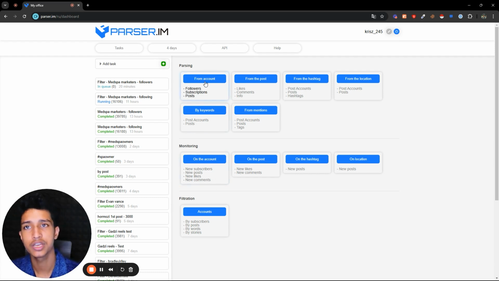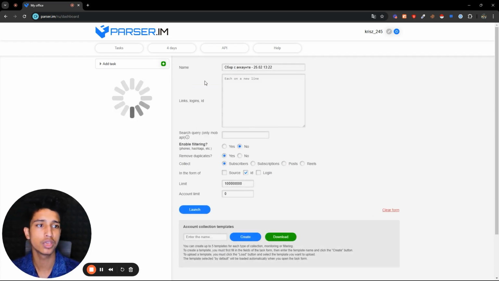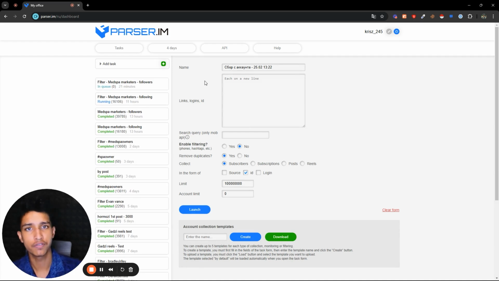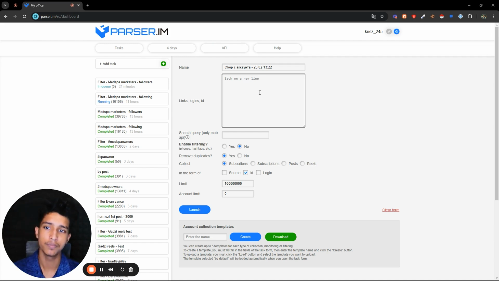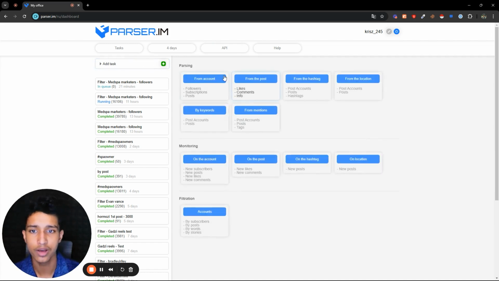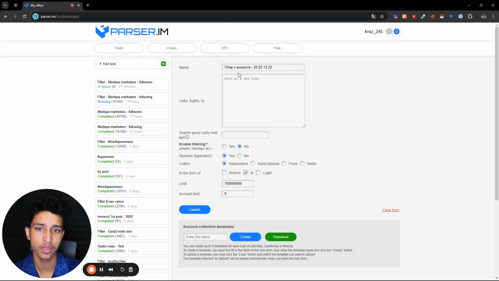First of all, parsing is to scrape the leads first, and filtering is just to filter out the leads and make sure that when you download the Excel file, you have all the necessary information that you need from the leads. So basically, let's go to account. In parsing, we're going to go to from account, and here we're going to give the username of the account that we want to scrape leads from.